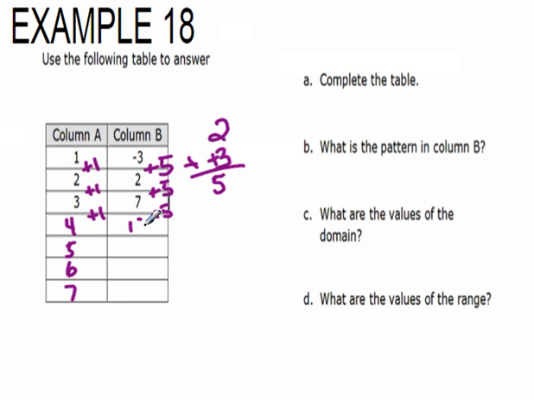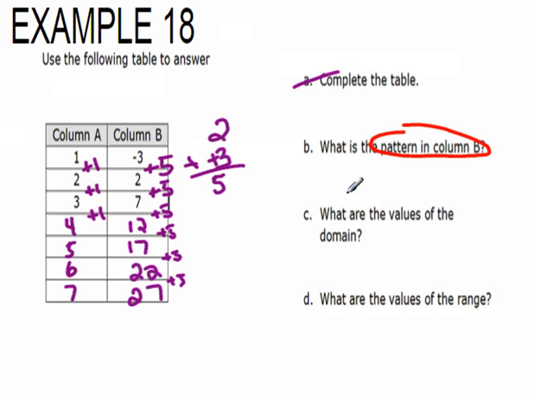7 plus 5 will be 12. 12 plus 5 will be 17. 17 plus 5 will be 22. And 22 plus 5 will be 27. So now we've completed the table. Now we want to look at what is the pattern in column B. Well, we had to find that pattern: each time we added 5, or there was an increase of 5.